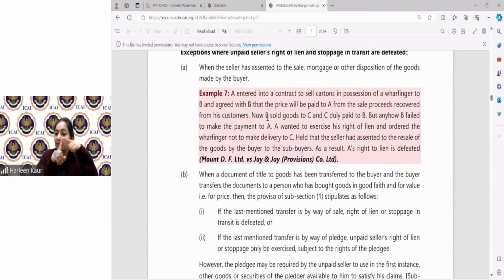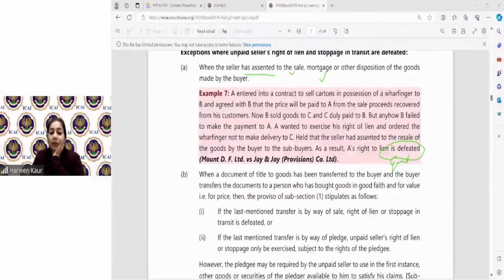Number 1, section 53 says that you cannot do a subsale. I have to give you the permission. So the exception says where the seller has given the permission for the sale or mortgage, then I cannot exercise my right to lien. It is defeated, means it comes to an end. I cannot exercise it.